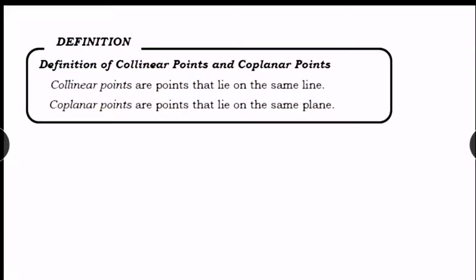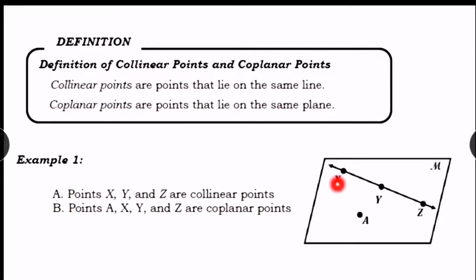Example, we have here a definition of collinear points and coplanar points. Collinear points are points that lie on the same line. Coplanar points are points that lie on the same plane. Example, points X, Y, Z are collinear points because they lie on the same line, and points A, X, Y, Z are coplanar points because they lie on the same plane.